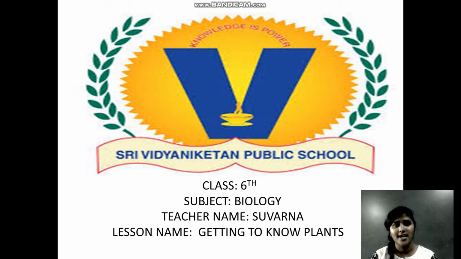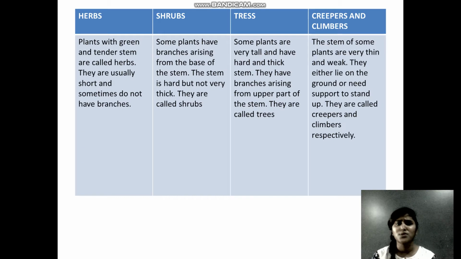So students, in today's class we shall revise getting to know plants. When we talk about plants, they are basically classified as herbs, shrubs, trees, creepers or climbers. So let us look at how we classify them as herbs, shrubs, trees, or climbers and creepers.